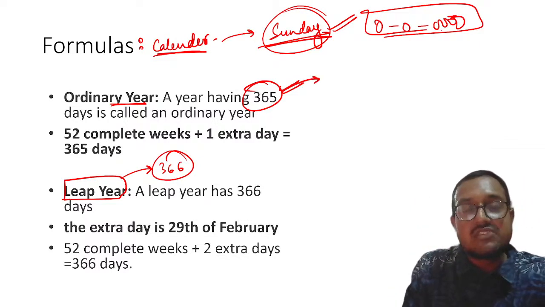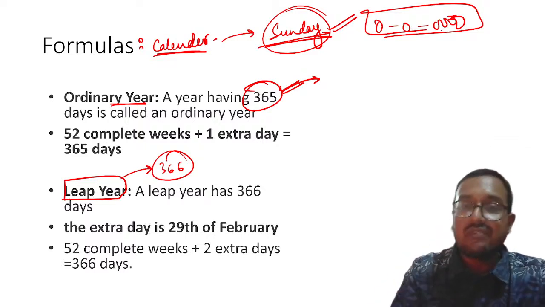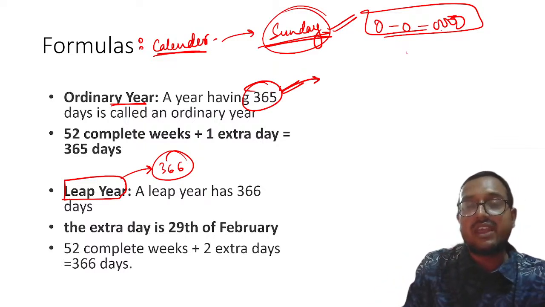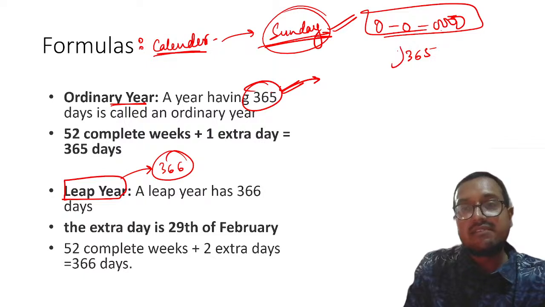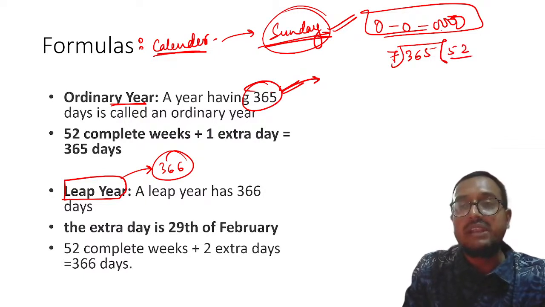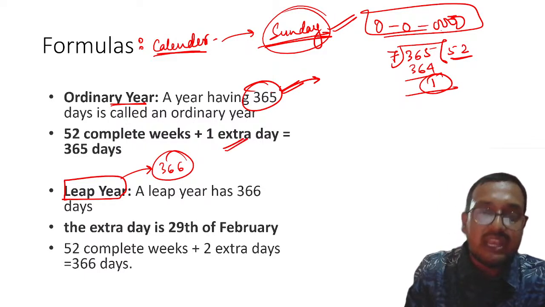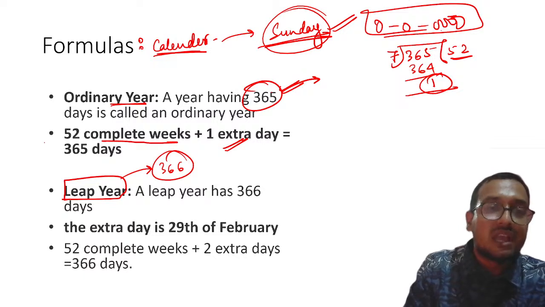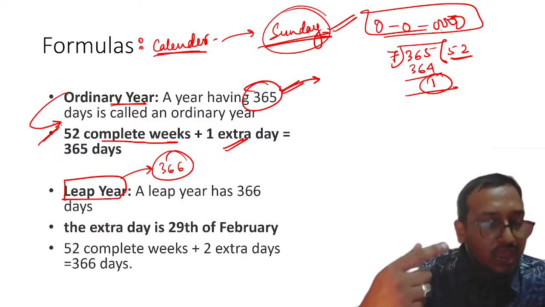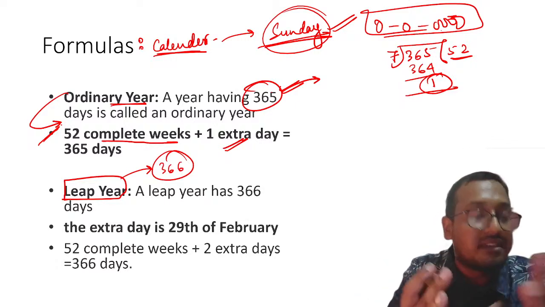Now, my dear students, since we are trying to deal with weeks, we are trying to find days. So what will happen? You divide this 365 by 7. The moment you divide it by 7, you will get 52 complete weeks, and this will become 364, that is 1. That means 1 will be an additional day. So 1 extra day and 52 complete weeks. So please remember, this is the definition of ordinary years. You have to remember the odd number of days or extra days in each and every case.